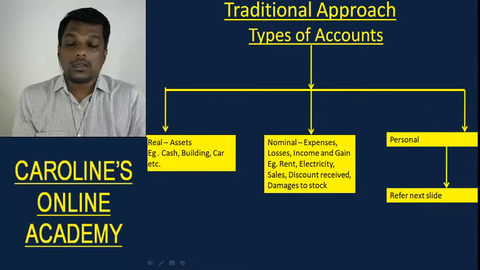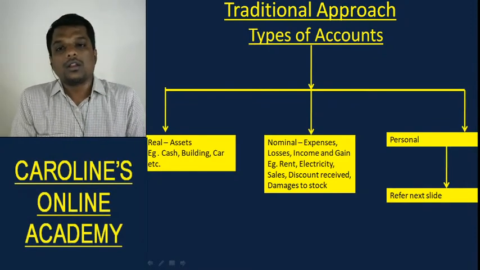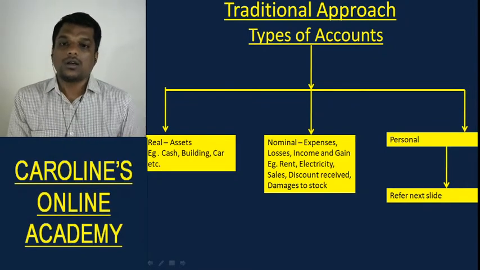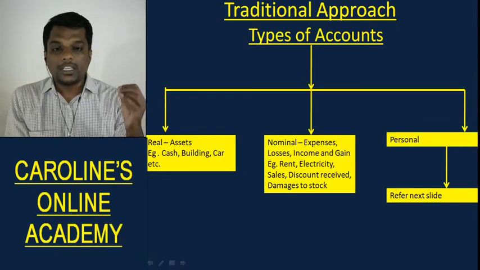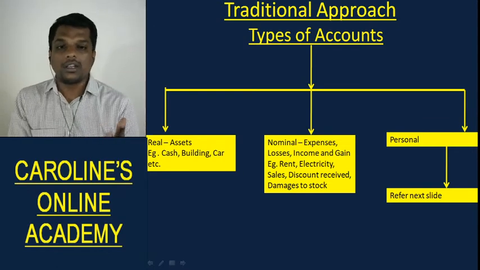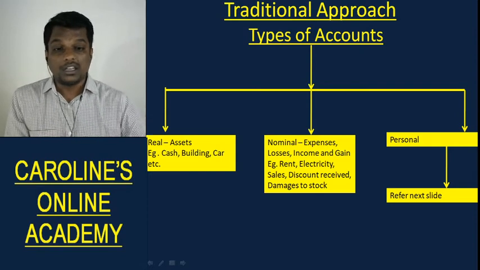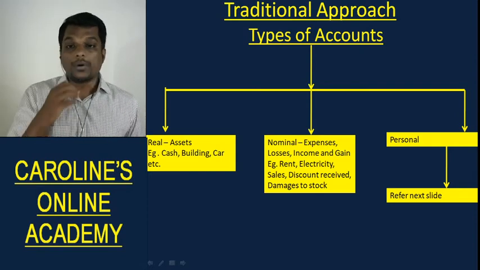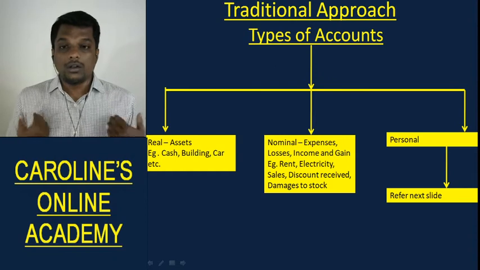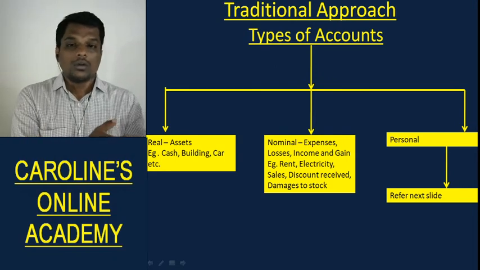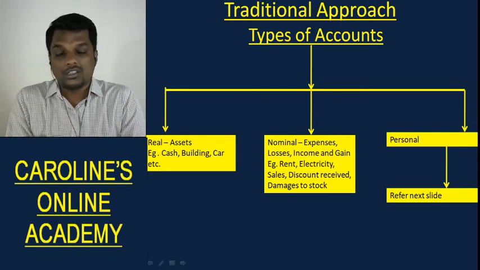So they created three categories called real, nominal and personal, and put all the asset accounts under the real category, all expenses, losses, income and gain accounts under the nominal category, and all accounts related to people under the personal category. By persons we not only mean real people but also artificial people like organizations.